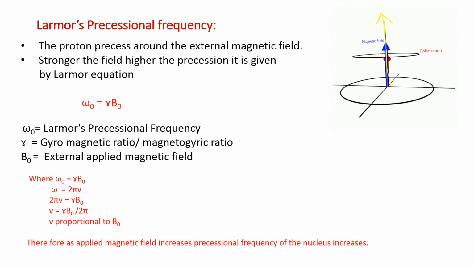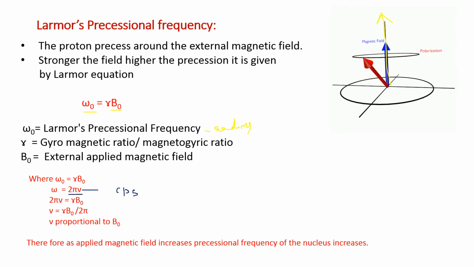So by using this Larmor's equation, this is called Larmor's precession frequency, and B naught is the magnetic field. If stronger is the magnetic field, stronger will be the precession frequency, and these two are directly proportional to each other. We are expressing Larmor's precession frequency in terms of omega, that is in terms of radians, whereas we can also express it in terms of cycles per second, which is the nu value. So omega is equal to 2 pi nu. Nu is nothing but frequency in terms of cycles per second.